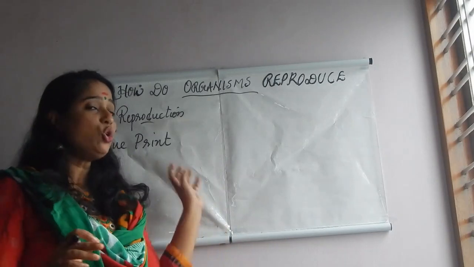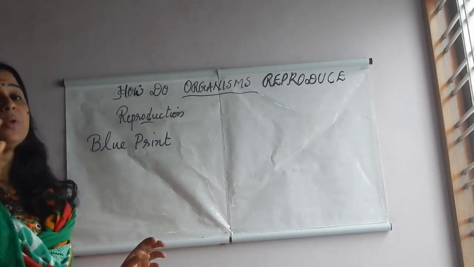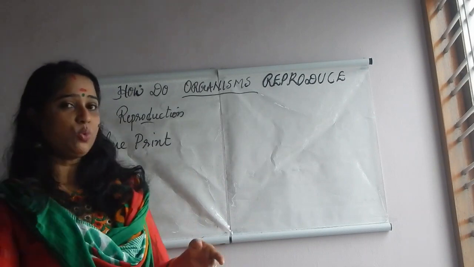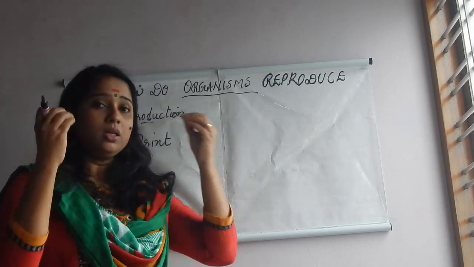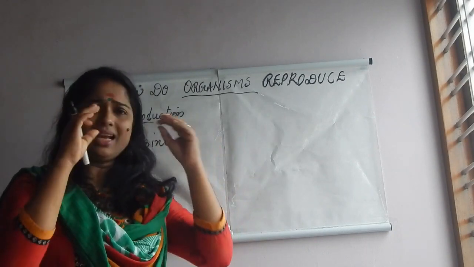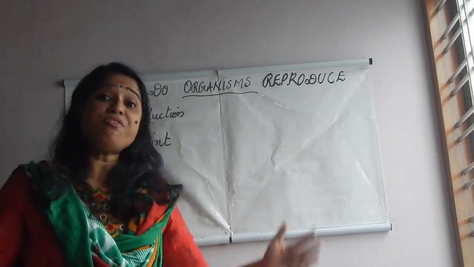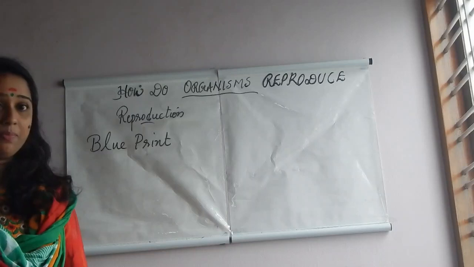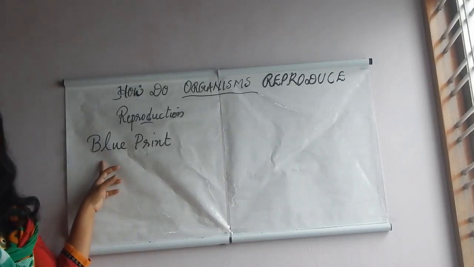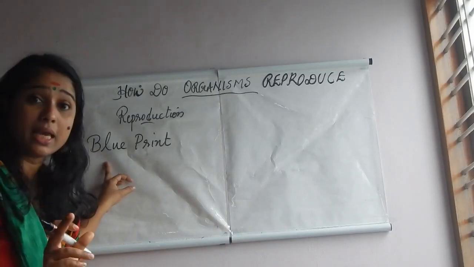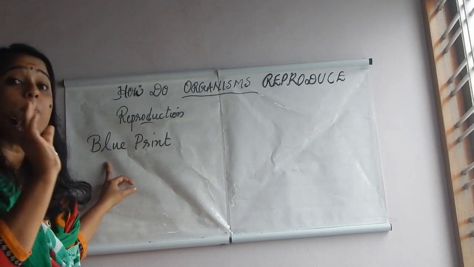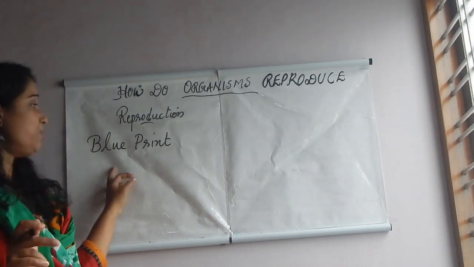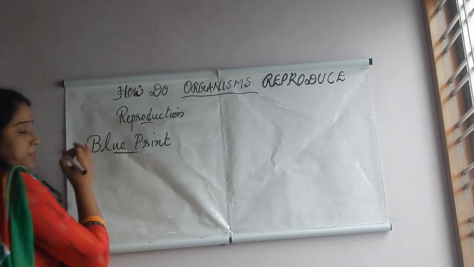In the same manner in human beings also, the blueprint is the same, and of course the color may vary from one individual to another, height may vary, then hair color, skin color, etc. So many differences are there, but the blueprint is the same. So that is the reason why, as the blueprint is the same, organisms belonging to a particular group look alike. It is because of the blueprint.